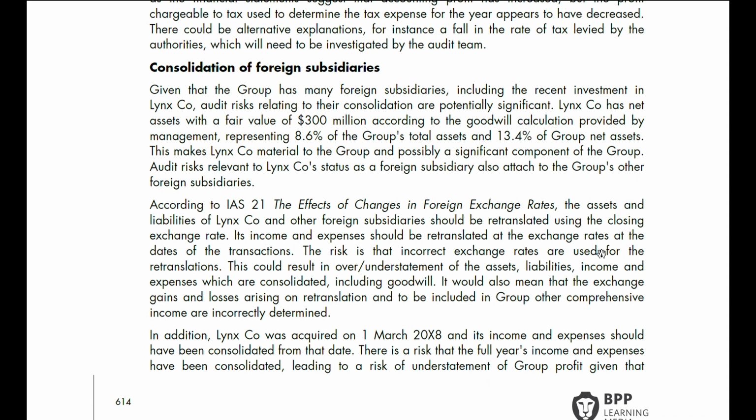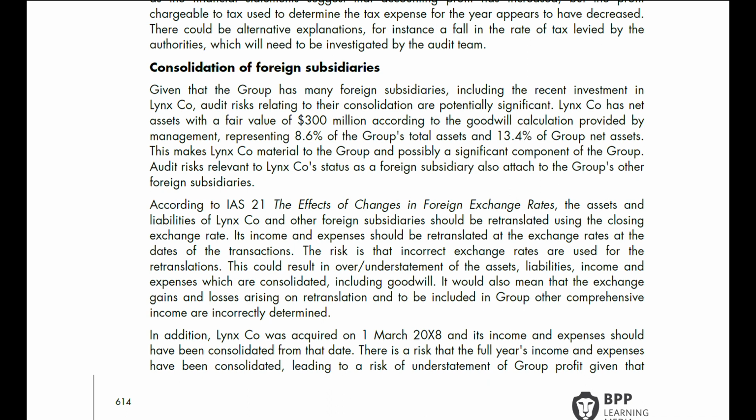Consolidation of foreign subsidiaries. Given that the group has many foreign subsidiaries, including the recent investment in Linko, audit risks relating to their consolidation are potentially significant.